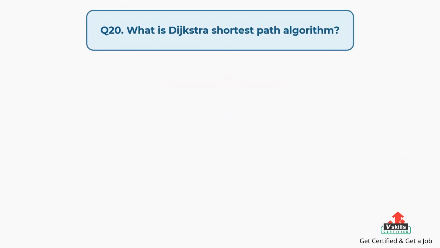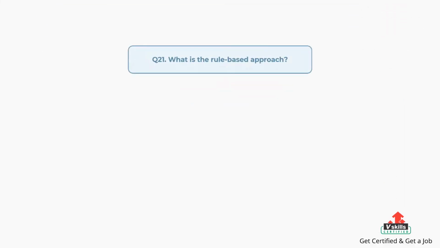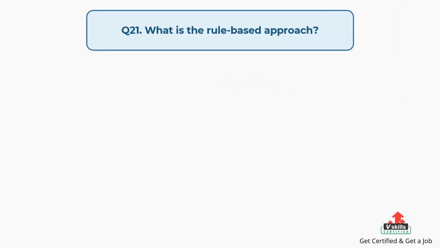Question number 20. What is Dijkstra's shortest path algorithm? The answer is: Dijkstra's algorithm is also called the shortest path algorithm. It is an algorithm utilized to determine the shortest path among nodes of the graph. The algorithm builds the tree of the shortest paths from the opening source vertex to all other points in the graph.